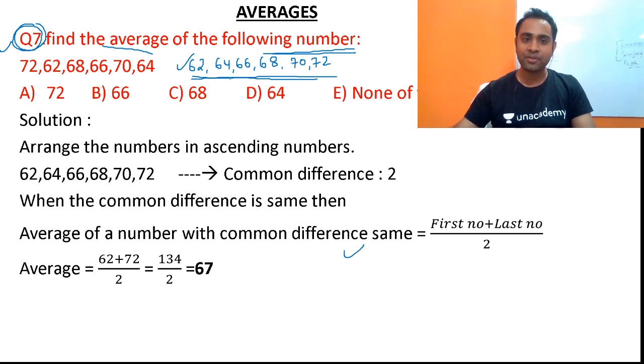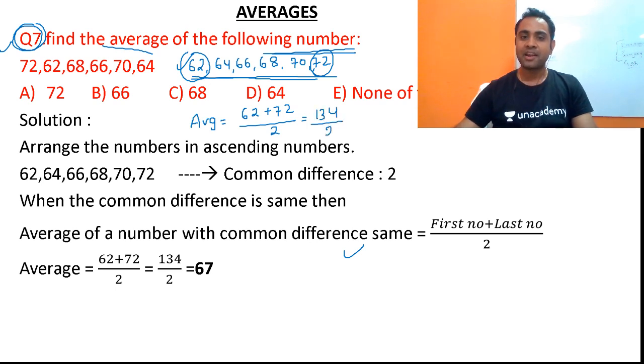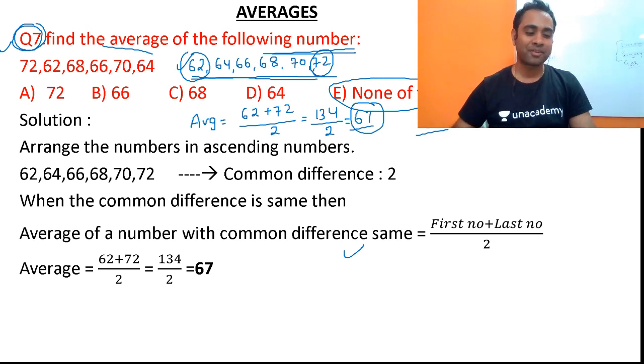And friends, after arranging these numbers in ascending order, the average will be nothing but the first number plus the last number divided by 2. So 2 plus 2 is 4 and 7 plus 6 is 13, divided by 2. So 2 sixes are 12 and 2 sevens are 14. So 67. That means option D, 67, will be the correct answer for this particular question.